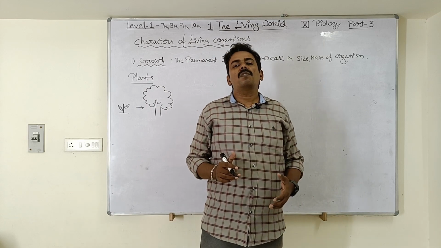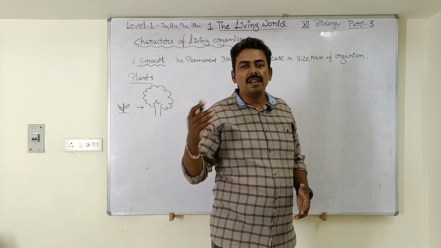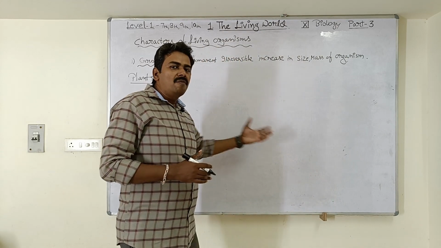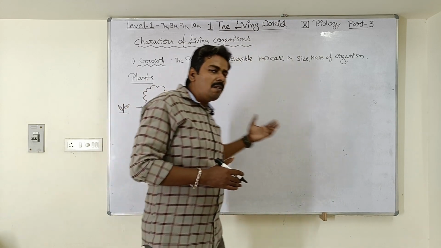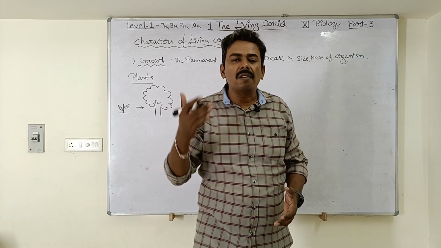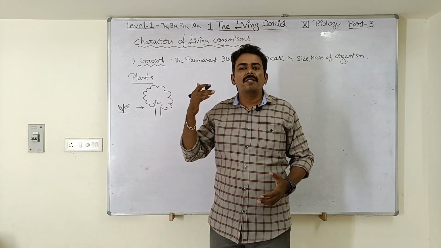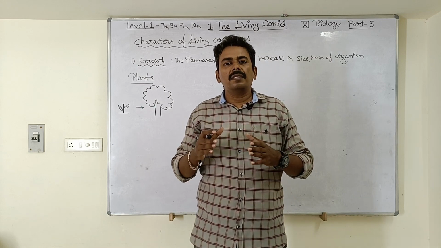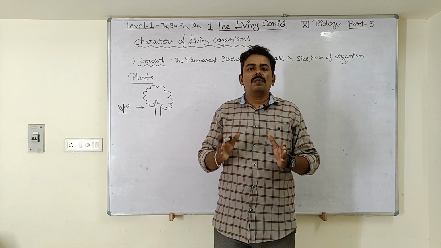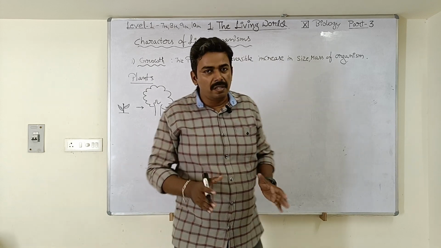It can survive for several years. Until the end of the lifespan, the mango tree keeps on growing. It will be producing new branches, new flowers, new fruits and new leaves. So it is continuously growing. The growth in this plant will never stop, isn't it?